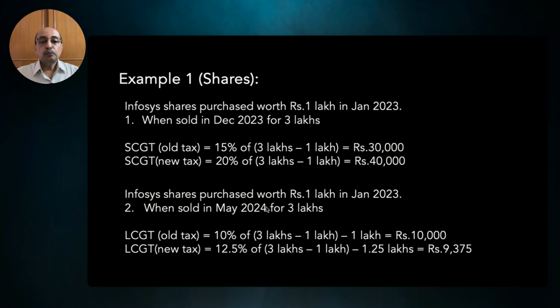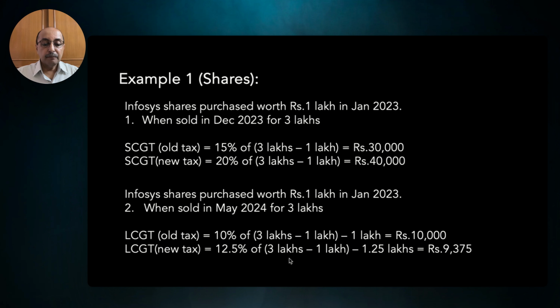Now let us assume you sold the same shares in May 2024 for 3 lakhs. Since the holding period is more than 12 months, the long-term capital gain tax as per the old tax equals 10% of 3 lakhs minus 1 lakh, which is nothing but 2 lakhs. And then you have the upper limit of 1 lakh, which you minus, you finally have 10% of 1 lakh, which is nothing but 10,000 rupees.